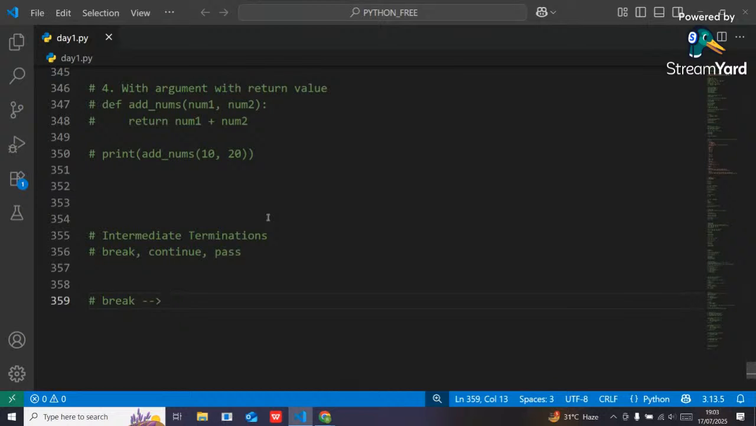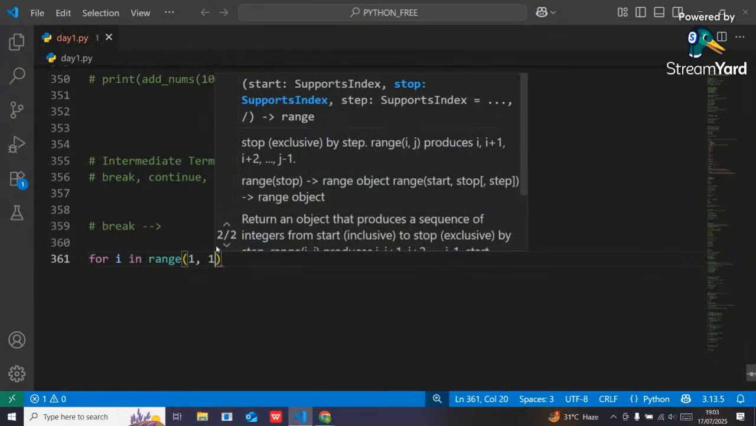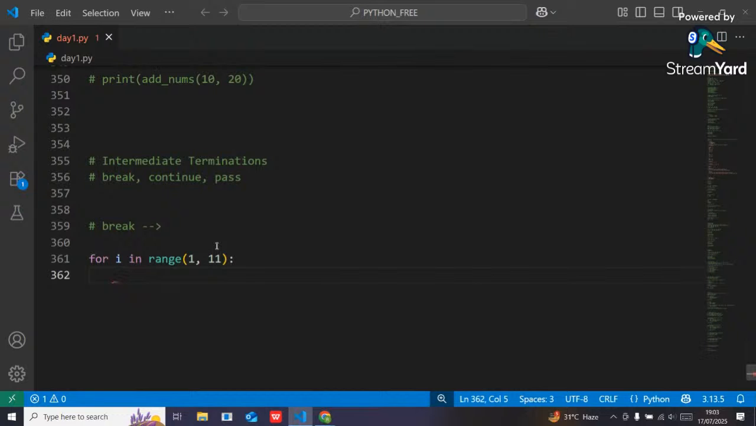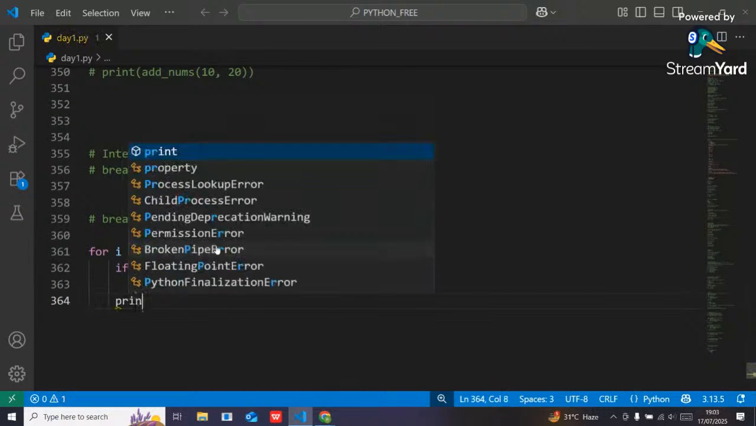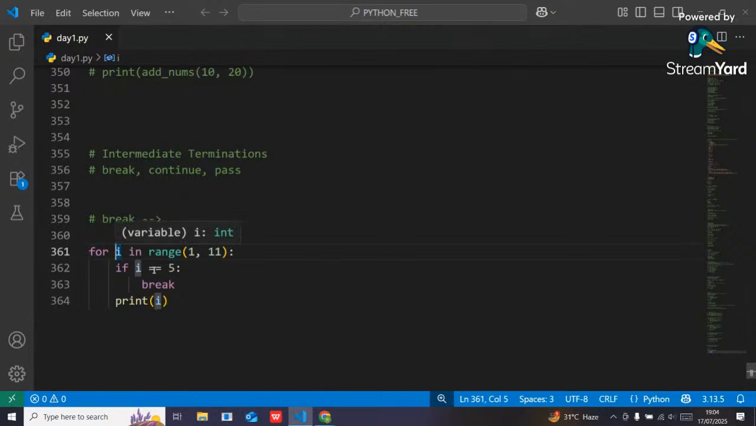Suppose I have a simple for loop: for i in range 1 to 11. Now here I want to check if the value of i is equal to 5, only at that time I want to break the loop. Otherwise, I simply want to print the value of i. When the value of i is 1, it checks whether 1 is equal to 5 or not. No, it is not true, so it will print the value of i.